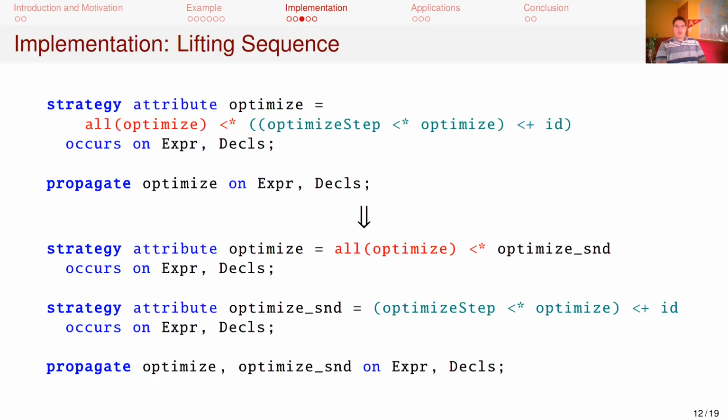Sometimes the translation of a strategy expression requires the generation of additional helper strategy attributes. For example, a sequence evaluates its right operand on a different, newly constructed tree than the original strategy. This must be translated by accessing an attribute on the result from the left operand. Here the right operand of the first sequence operation in the optimized strategy is not a reference to a strategy attribute, so we lift it into one named optimize second. Note that optimize second automatically occurs on and is propagated for the same non-terminals as optimize.